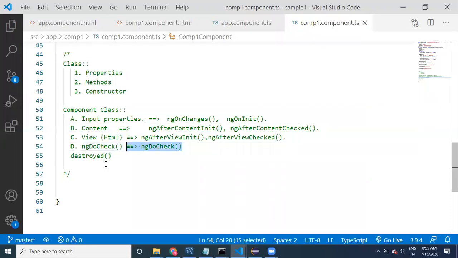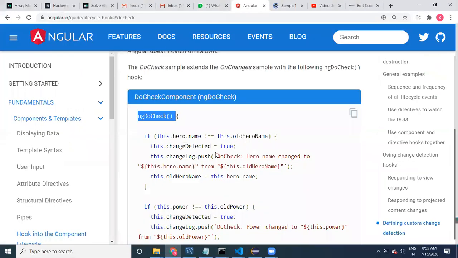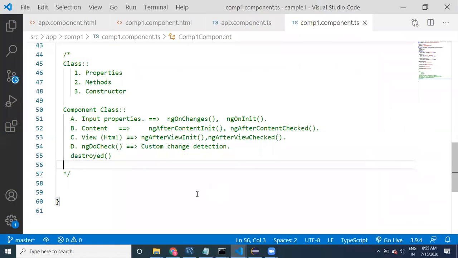Okay, ngDoCheck for custom change detection. For custom change detection, we are going to use ngDoCheck, guys. So this is also a costly method only. Why? Because this logic is also going to get executed, and extra methods can be provided like this.